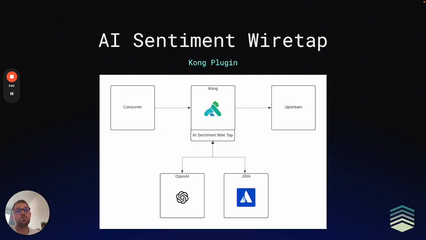So how does this work within Kong? Well, I've written the plugin to integrate with OpenAI and Atlassian Jira. Effectively, the message's body gets sent to OpenAI to calculate a sentiment. Based on the sentiment, an issue within Jira gets created, the priority set based on the sentiment of that particular text calculated by the LLM.